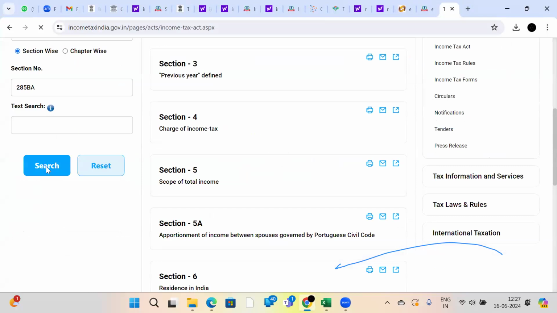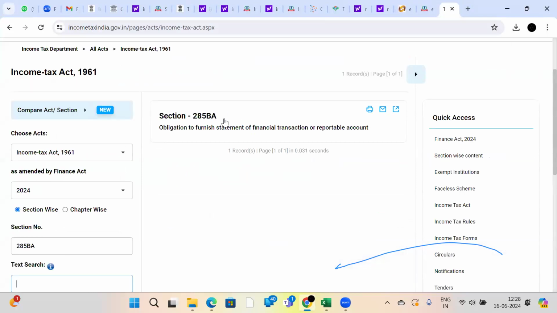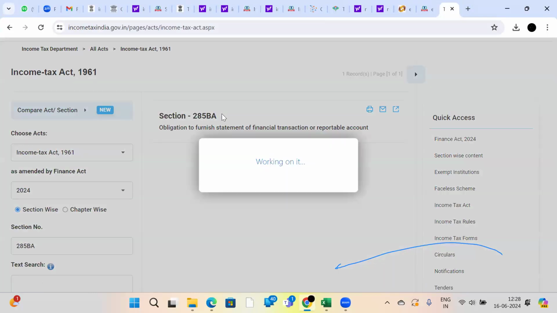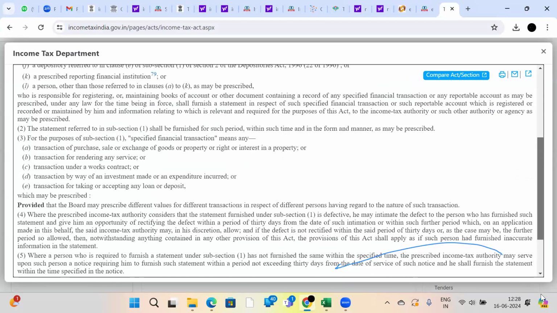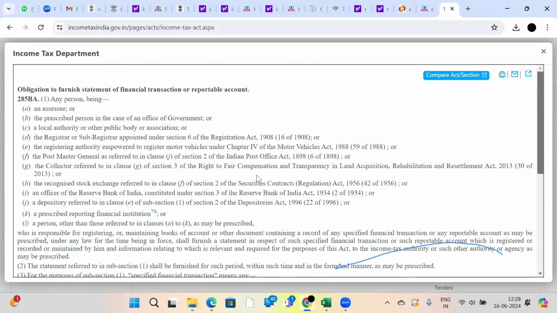This is the section. Based on this section only, different organizations are going to inform the department of your income details. In this section, these are all just small pieces of information only.